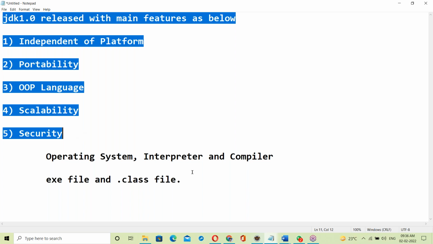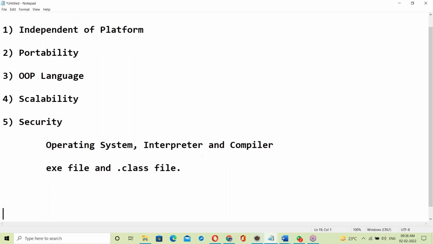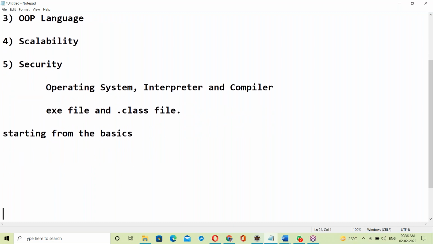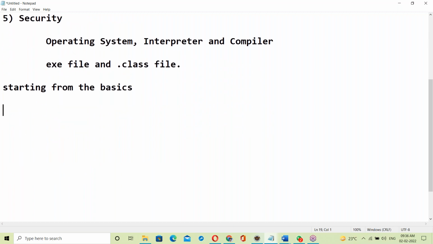Now let us start with the basics. I'm starting from the very beginning, from scratch. Some of you may wonder why we start at that level. Those who don't have a computer or IT background can understand here too.